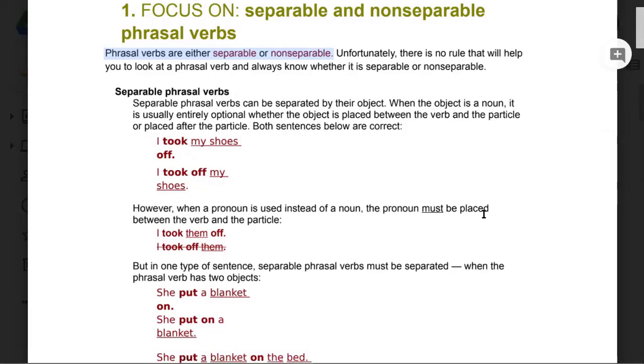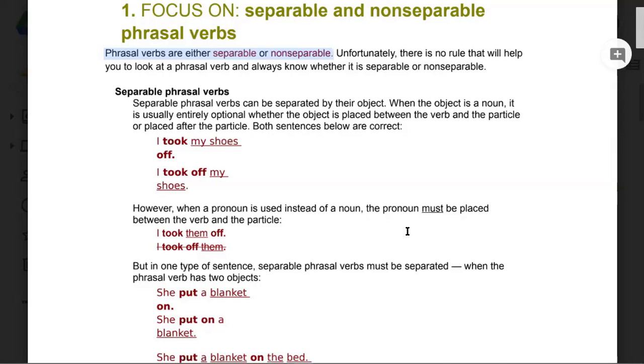Okay, so this is what I told you earlier. So I think now it's very clear to us that when we have a noun, we can put the noun between the verb and the particle, or we can put the noun after the particle. But if we have a pronoun, it's very important to remember that the pronoun would always go in between.